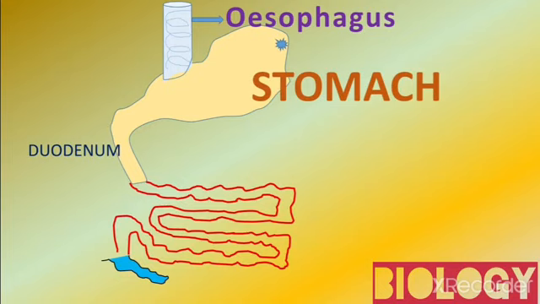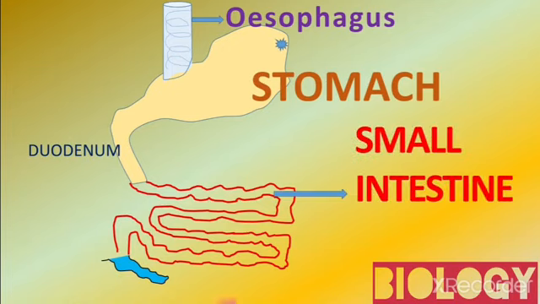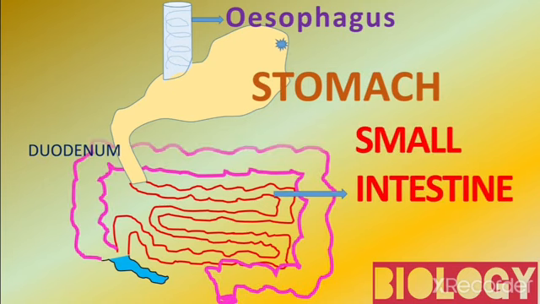The next one is the large intestine. The small intestine receives the semi-digested food materials from the stomach. Then the small intestine opens into the large intestine.